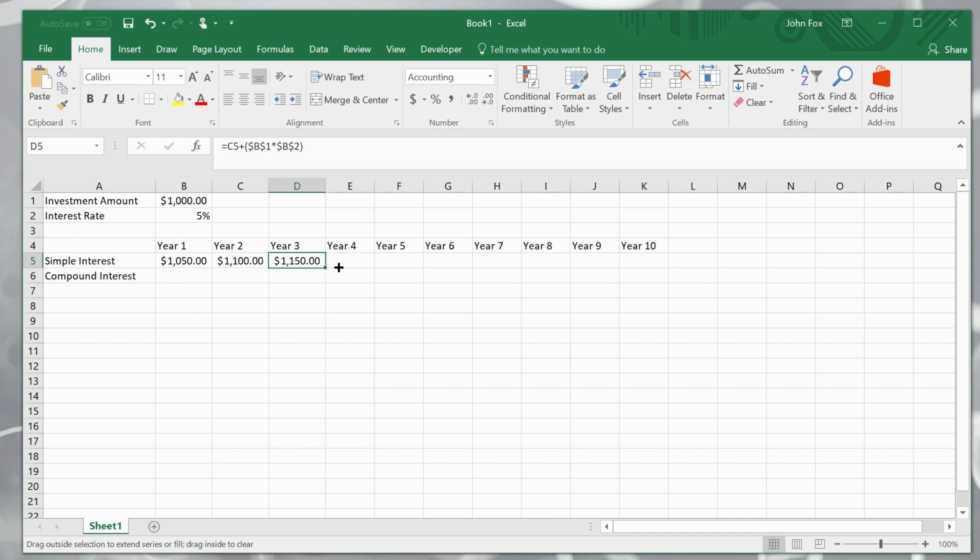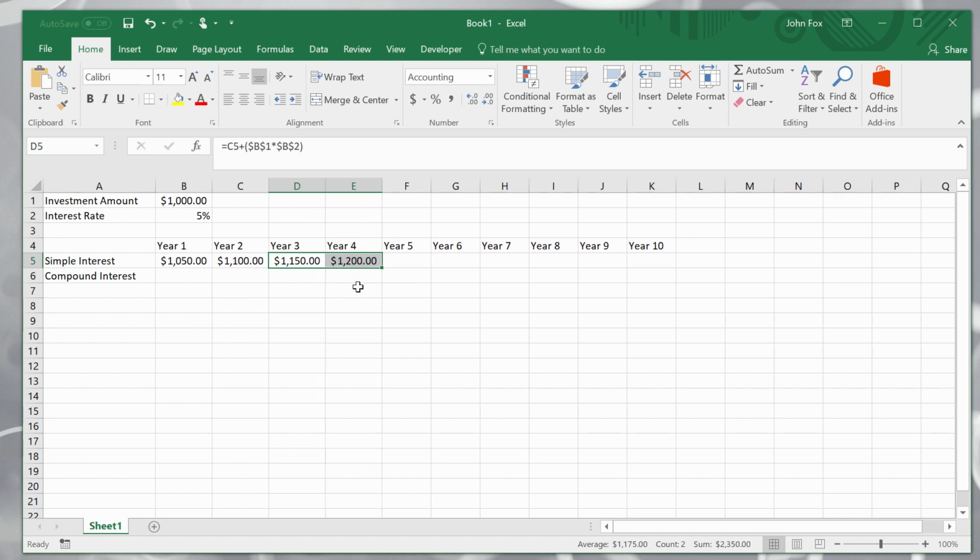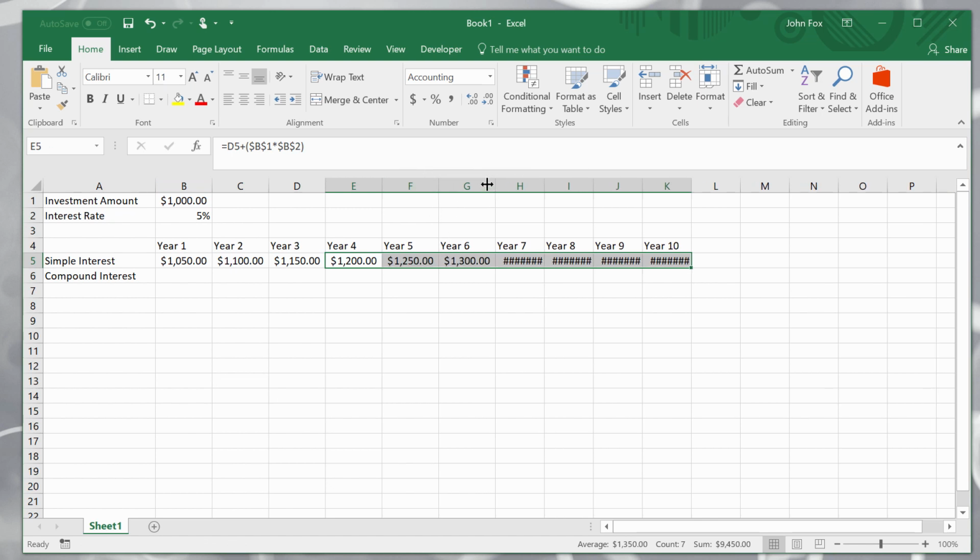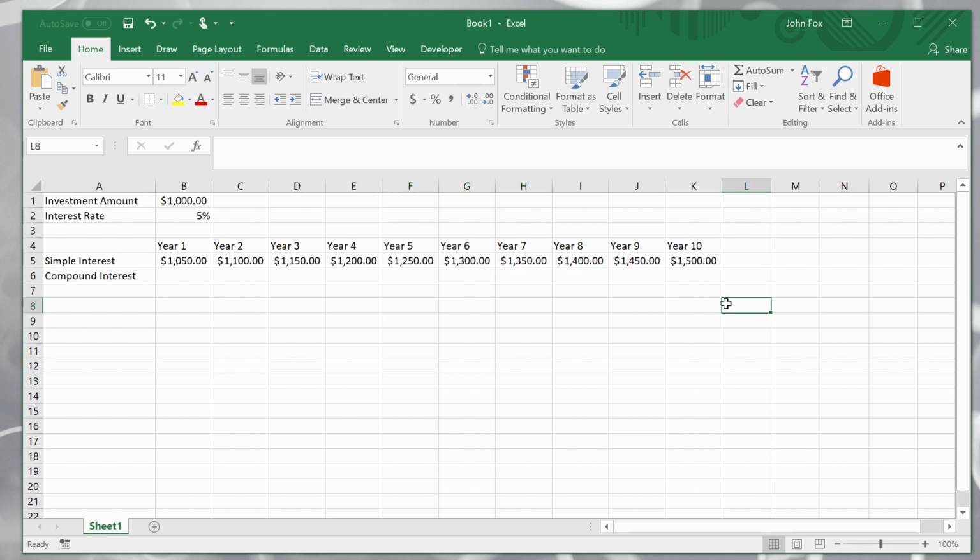If I drag this to year 4, it automatically does the calculation for me. I don't need to do the formula again. This shows D5, so the end of year 3, plus the multiplication of these 2 numbers again. That's pretty cool. I can now drag this out. Now there just means that the columns aren't wide enough. If I just double click the top here, it'll widen it out. So at the end of year 10, there is $1,500 in the simple interest bank account.